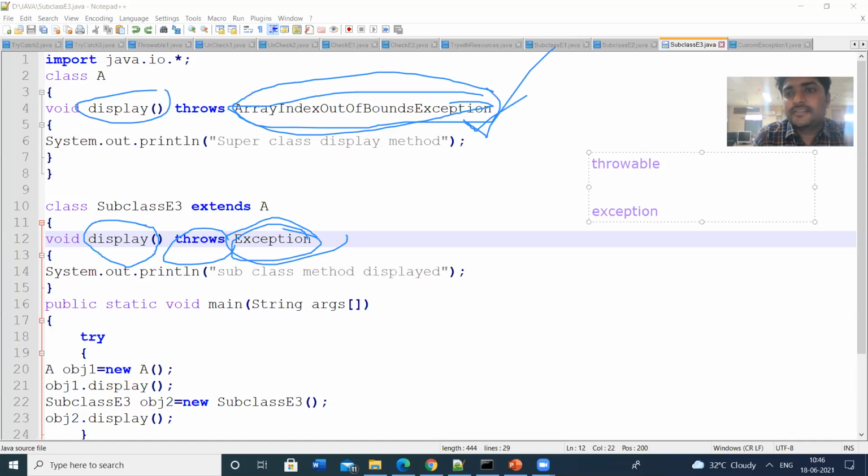Exception is a subclass of Throwable. Under Exception, we have RuntimeException. Under RuntimeException, we have ArrayIndexOutOfBoundsException.